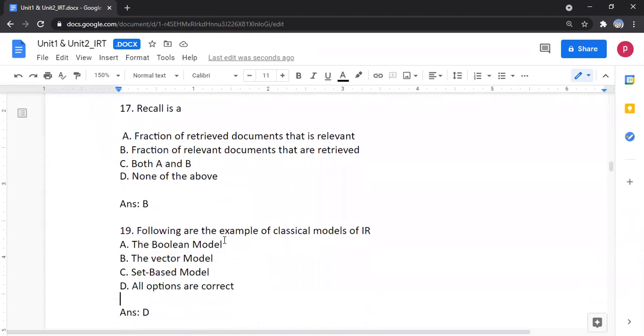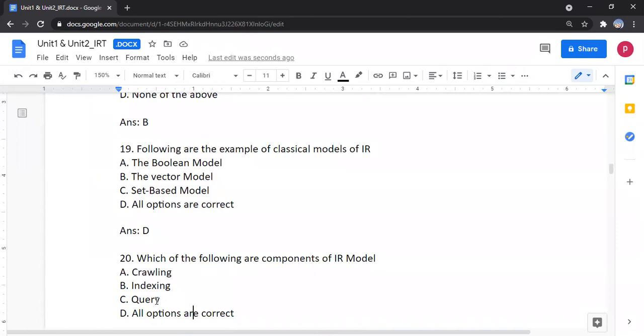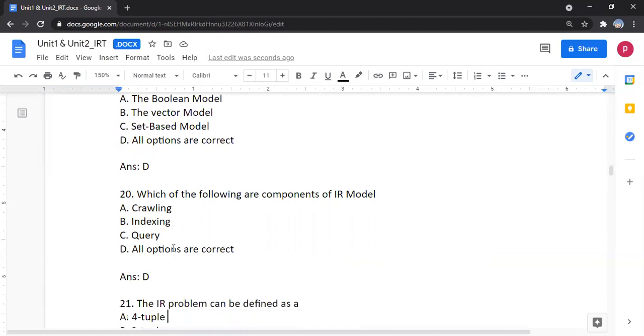Following are the examples of classical retrieval models of IR. Boolean model, the vector model, set-based model. All are classical IR models, so option D is correct. Which of the following are components of IR model? The options are crawling, indexing, query, all are correct. The answer is all are correct because these all are part of the IR model.